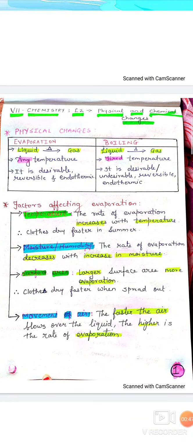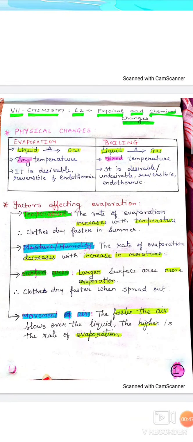The next type of change is condensation. Now what is condensation? The process by which a substance changes from its gaseous state to its liquid state on cooling is called condensation. So whenever a gas cools down and converts into a liquid, that process you will call condensation. For example, the condensation of water vapor to form clouds. This is a desirable, reversible and exothermic change.